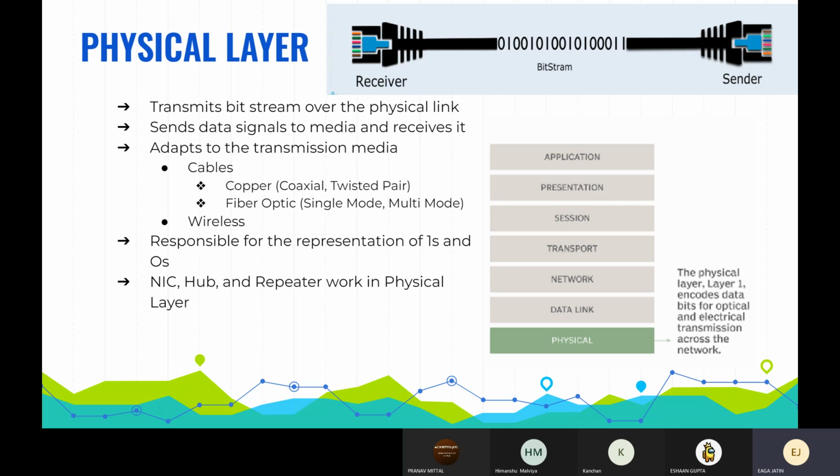It does not deal with the actual physical medium like copper, fiber, etc. Some examples of protocols that use the physical layer include digital subscriber line, integrated services digital network, USB, that is universal serial bus, Bluetooth, Ethernet, controller area network, and so on.